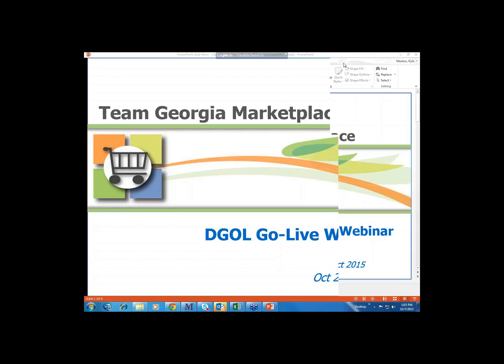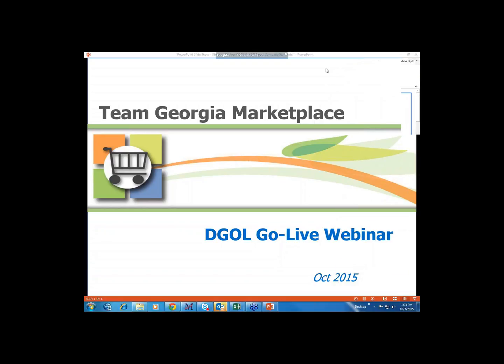Today we're going to be going through basically the requisitioning to purchase order process, entering a requisition into the Team Georgia Marketplace application, showing how that gets routed for approval. And then if you're an approver, I'm going to show you how to log into the application and approve the requisition, push it forward in the approval process, and then if you're a buyer, I'm going to show you how to take that requisition and turn it into a purchase order.